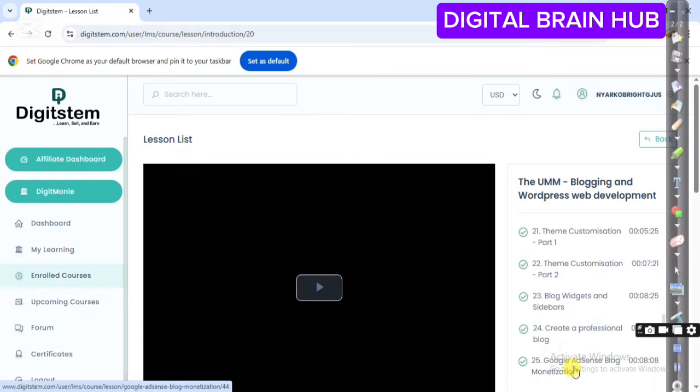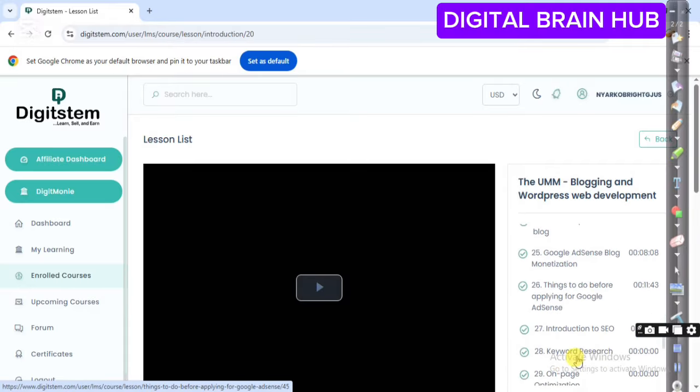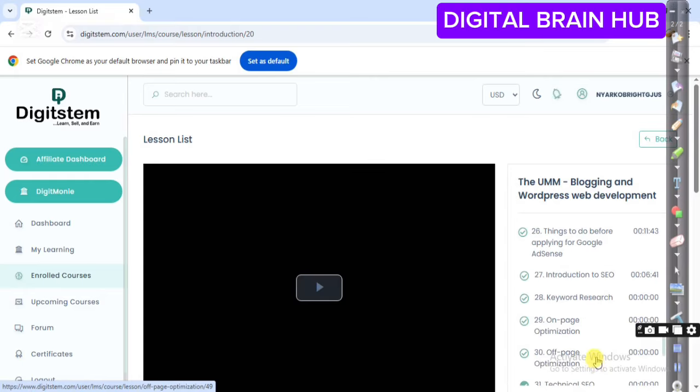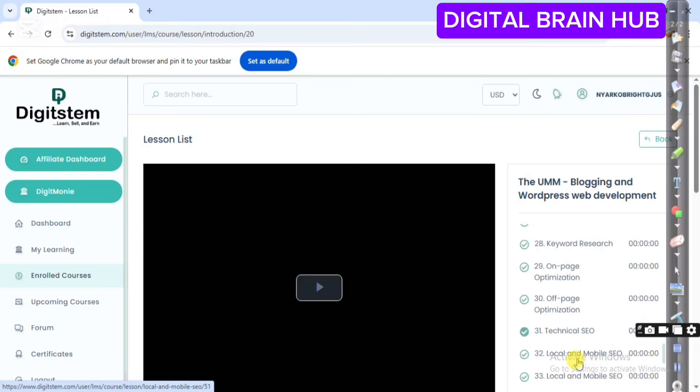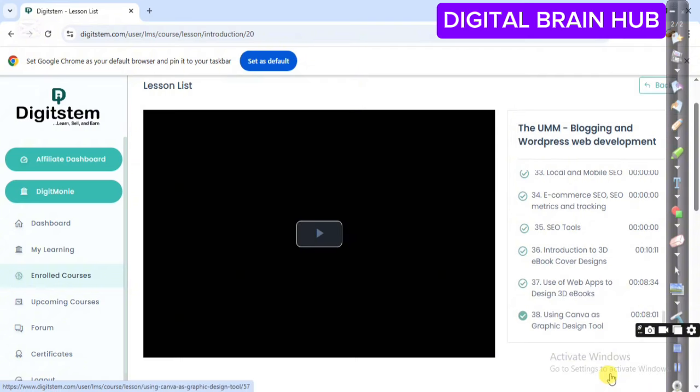Then Google AdSense blog monetization, things to do before applying for Google AdSense, introduction to search engine optimization, keyword research, on-page optimization, off-page optimization, technical SEO, local and mobile SEO. So this is a whole school. You can see that, a whole school. You can see that many tutorials: how to, introduction to 3D ebook cover designs, search engine optimization, e-commerce SEO. You can see that, using Canva as graphic design tool.